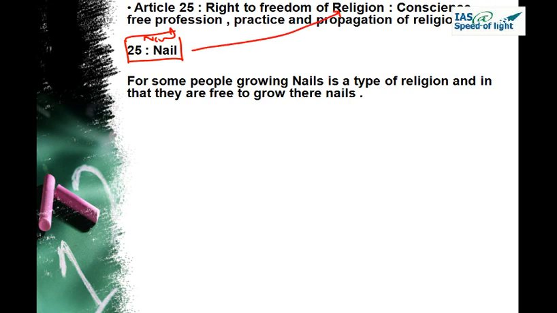We can see again an odd picture in our mind. Like in one religion, you have to grow your nails as much as you can. So that is the funda of that religion. So you can see a person growing his nails as a part of it. So nails, we are relating it with the freedom of religion.